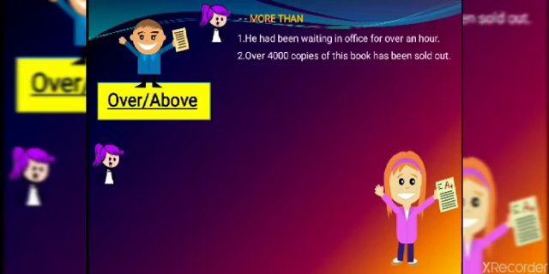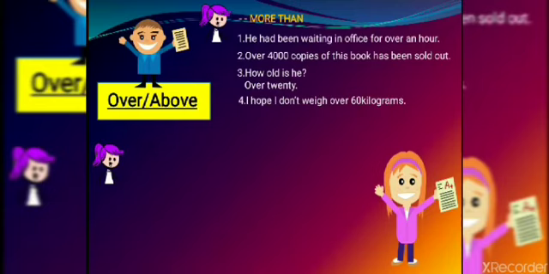Next, third, if someone asks you how old you are, and you want to say that you are 15 plus, or 16 plus, or 20 plus, or 25 plus, what can you say? For example, you are 20 plus, so you can say I am over 20. That means you are more than that. Next, I hope I don't weigh over 60 kilograms. That means I don't become overweight. I don't become much more than 60 kilograms. I want to be at the same weight only.